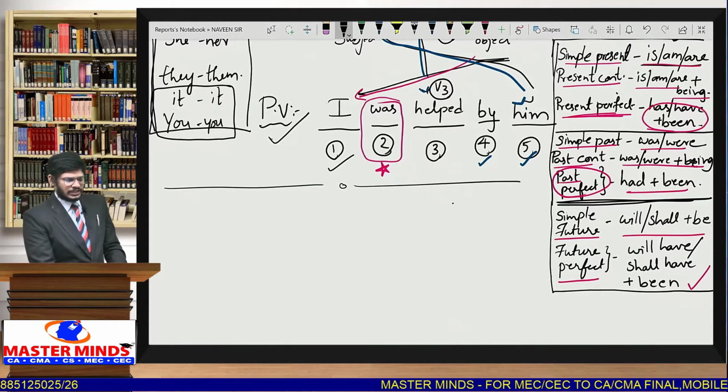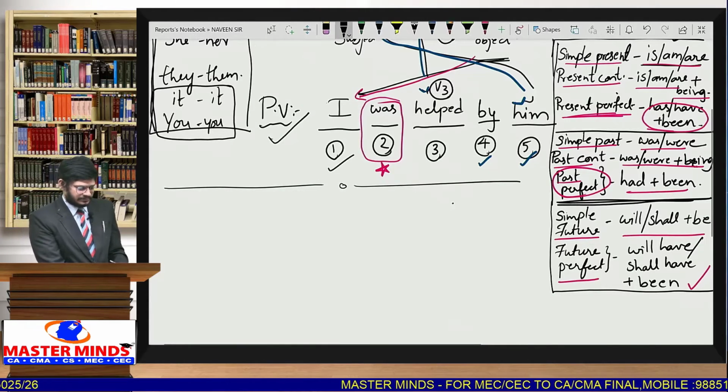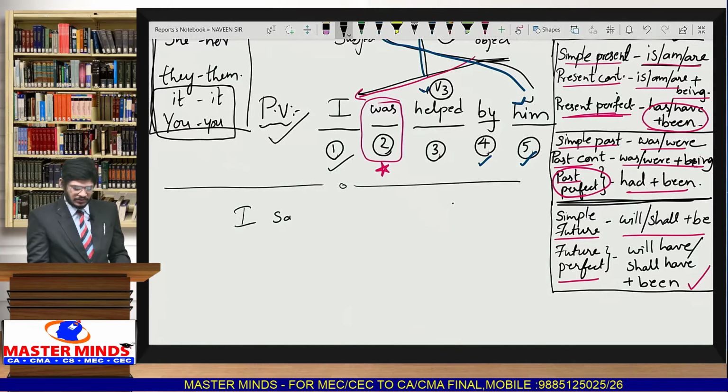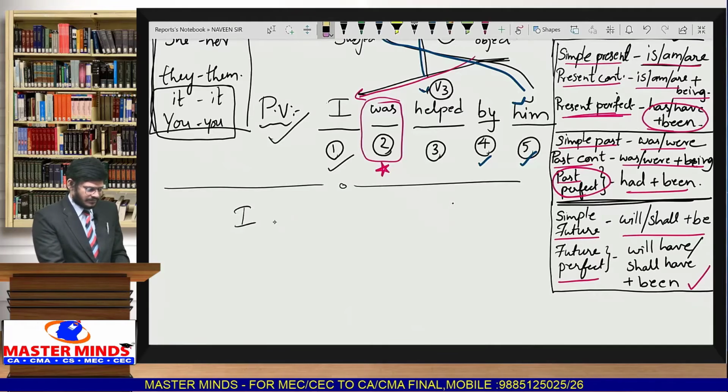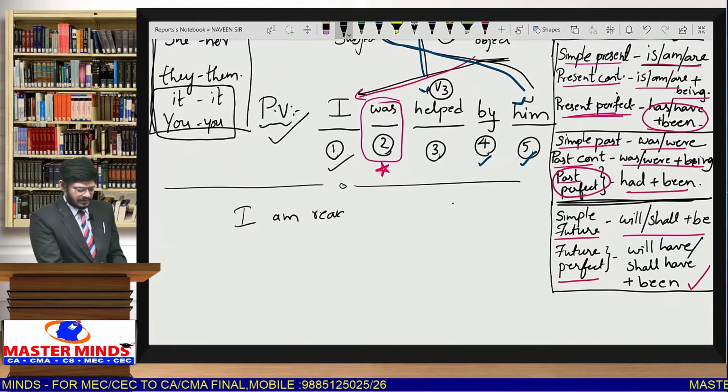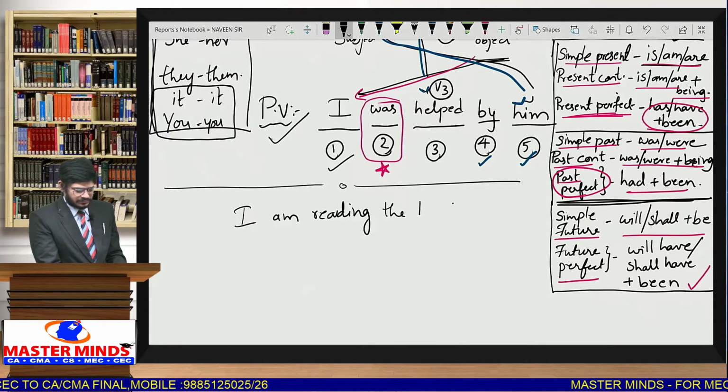Suppose the sentence is something like, I'll take any helping verb, I am reading the book.